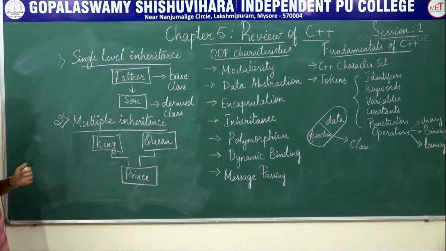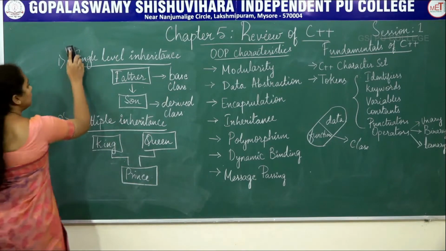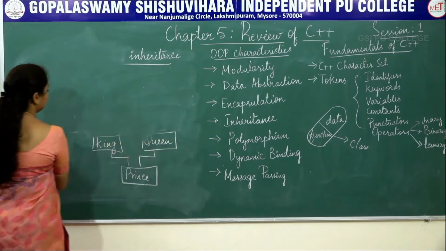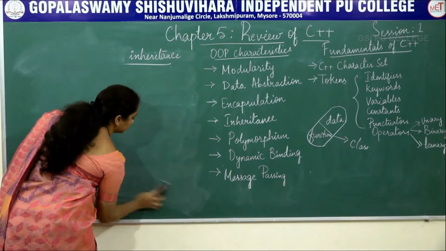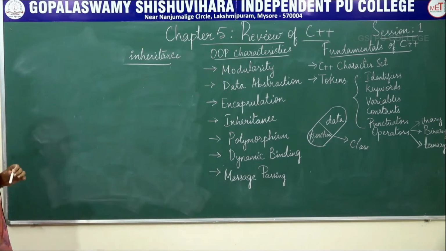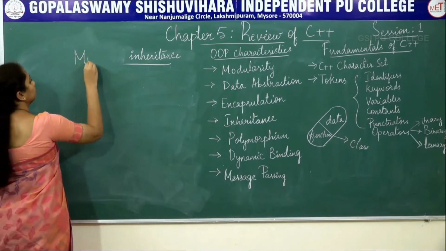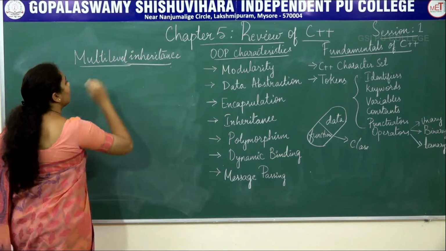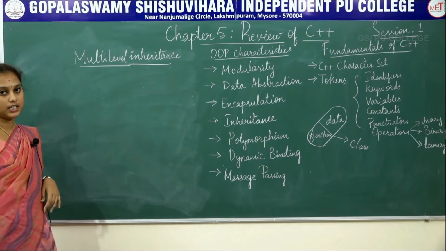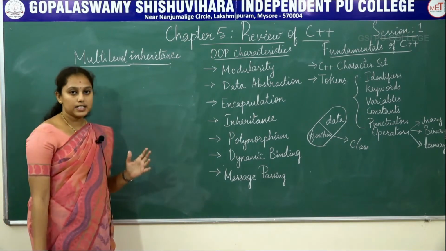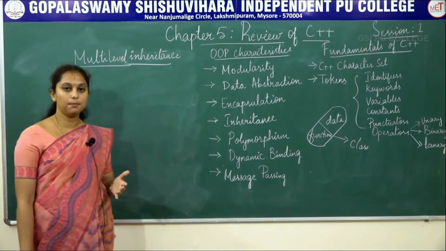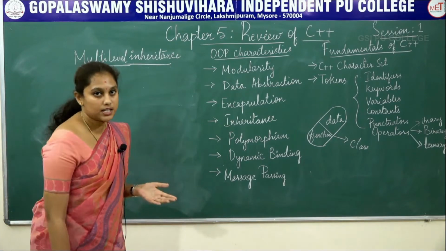The next type of inheritance is multi-level inheritance. What is multi-level inheritance? It is a mechanism in which we inherit the features from another derived class.